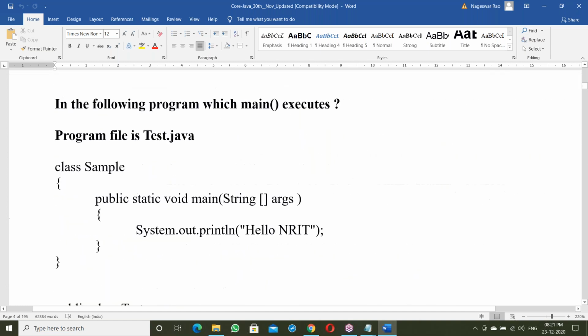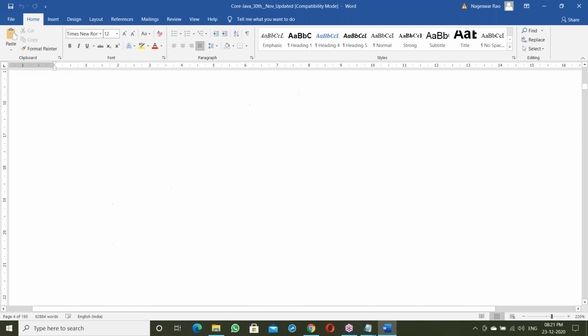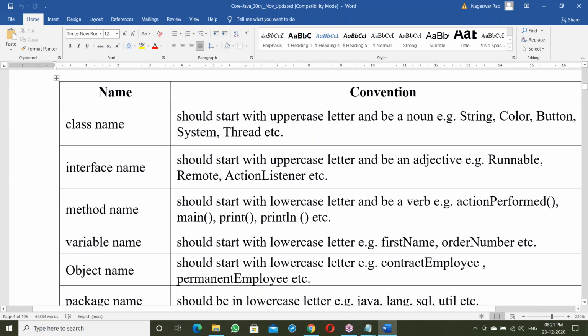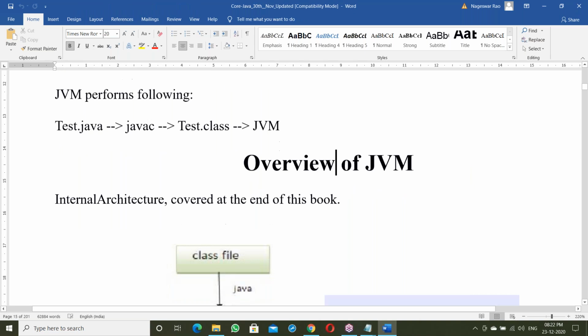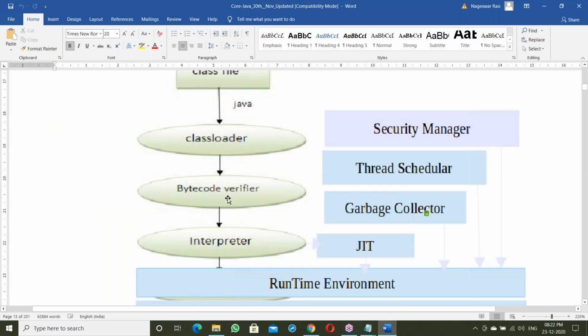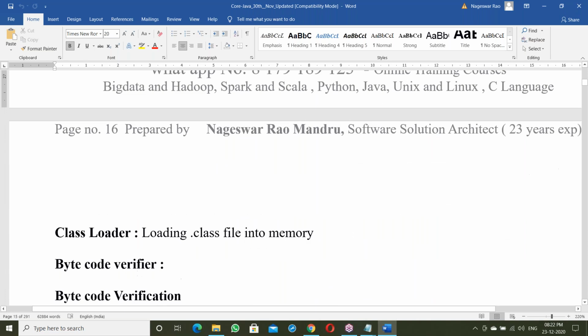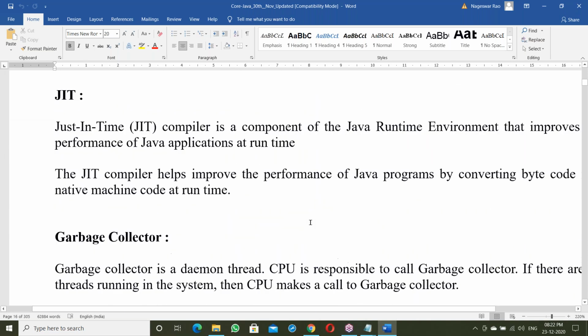Next, naming conventions, and the overview of JVM. After developing the first example, we'll discuss the overview of JVM: class loader, bytecode verifier, Java interpreter, security manager, thread scheduler, garbage collector, JIT compiler, the different components of JVM.